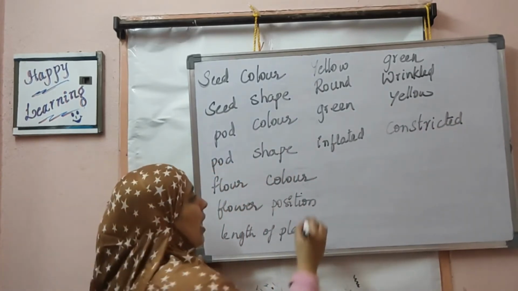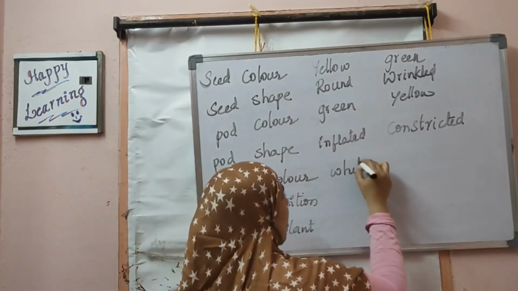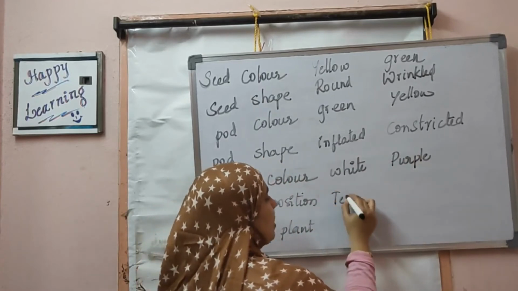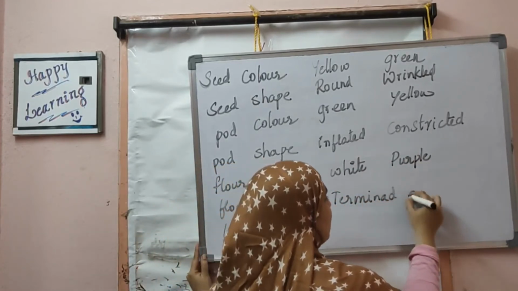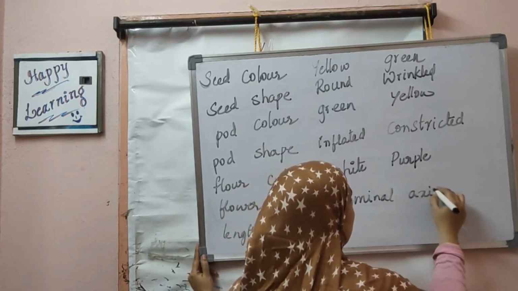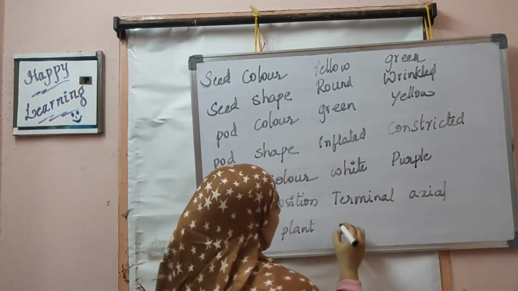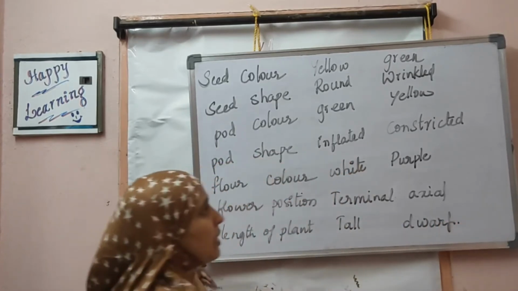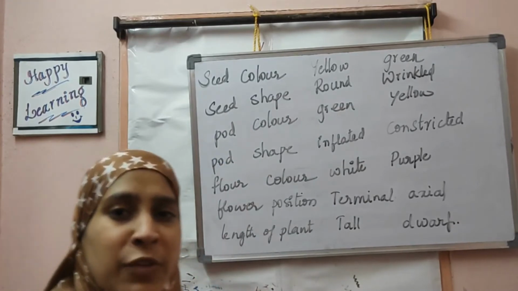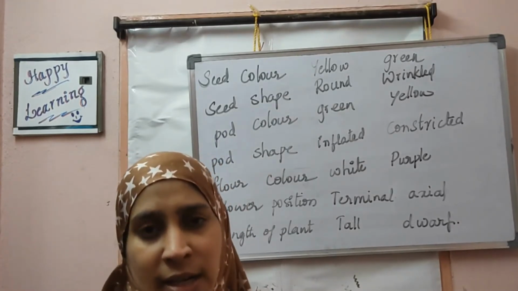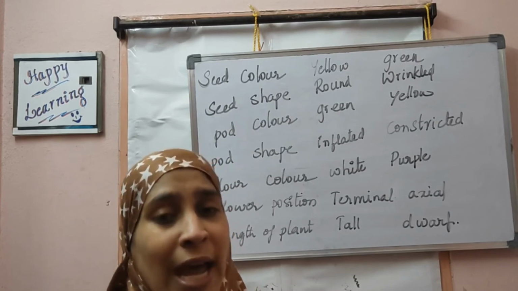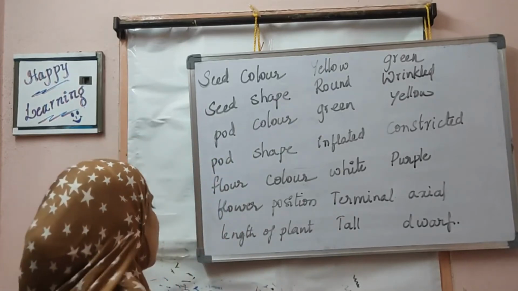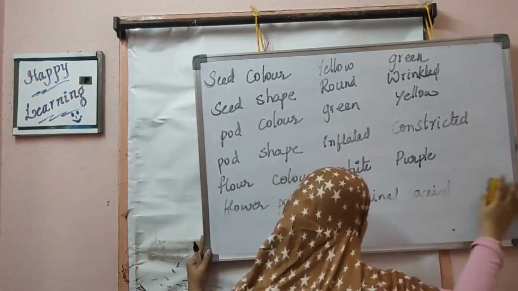Flower color, either white or purple. Flower position, terminal or axial. Length of the plant, tall or dwarf. So he did experiments based on these characters. Before we move into the experiments conducted by this scientist, we need to have a very good understanding of what a gene is. So let us discuss what a gene is, then we'll come back to this topic.